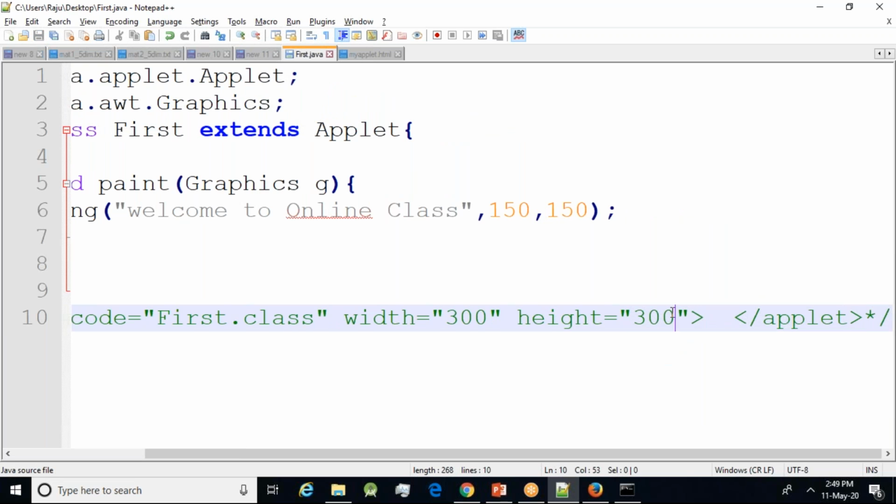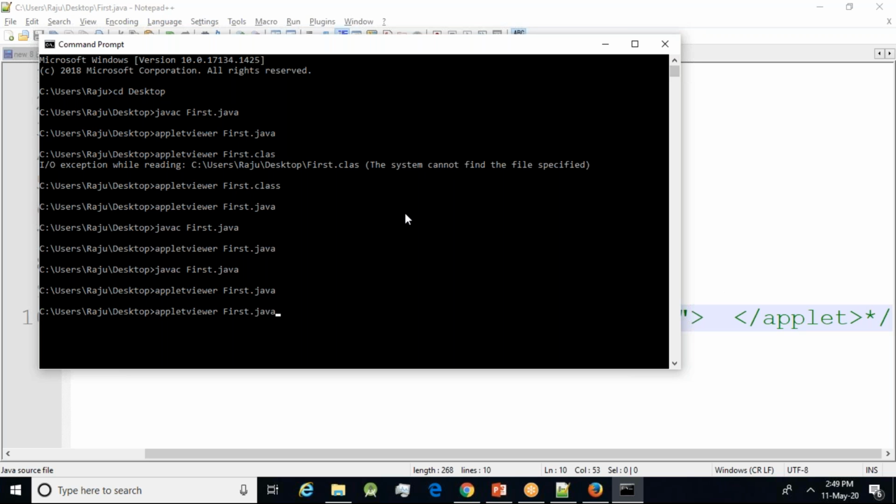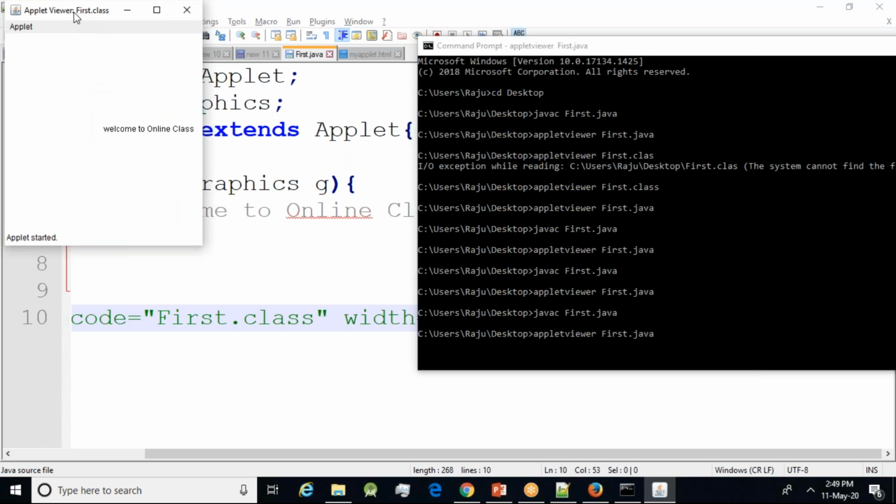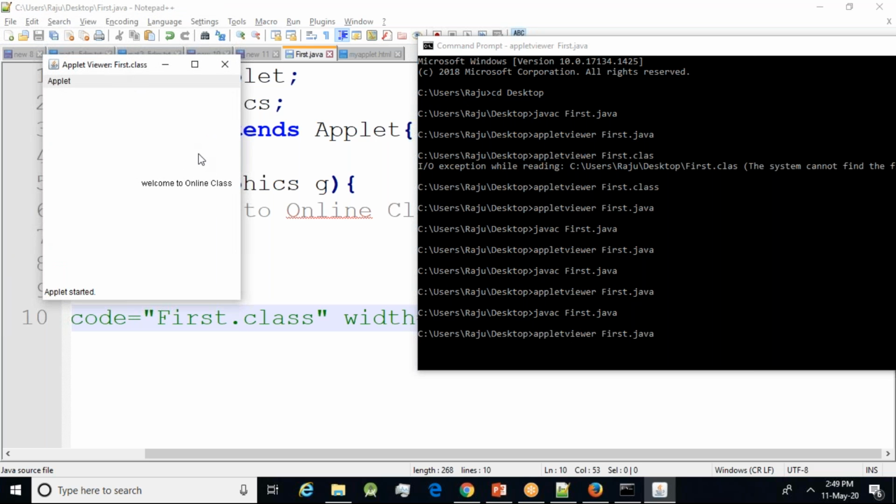Now it is clear. We are getting the applet. Can you see it now? Welcome to online class. This is our regular practice. We have done our Java code. Is it clear? Running the applet code is our regular method.